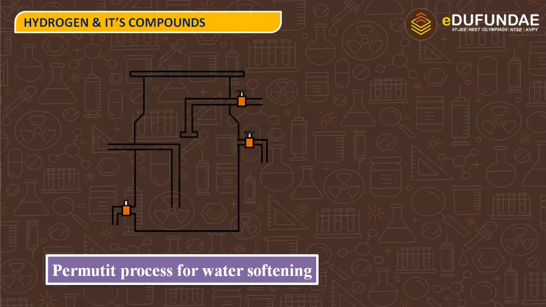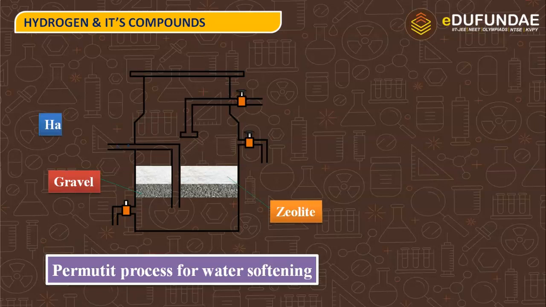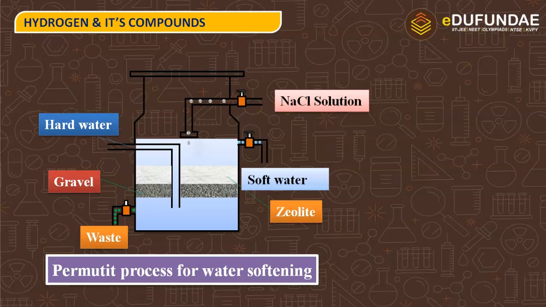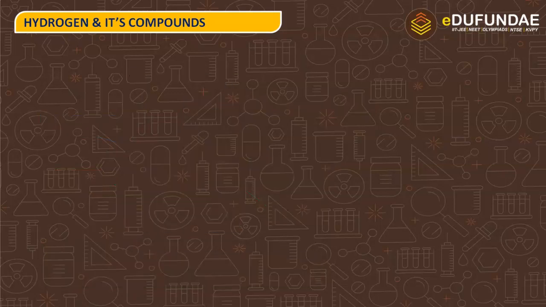So this is the permutit process for water softening. Here is the process. This is gravel, and this is zeolite, and hard water is going in from this chamber. It reacts with permutit, or we can say zeolite, to release the soft water, and the waste of the reaction will be removed through this pipe. And then again, to regenerate permutit or zeolite, we are using brine solution over here.